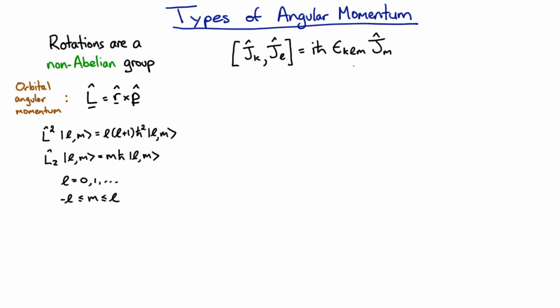We know a lot about the angular momentum operators simply because they're the generators of rotation. And we showed that the orbital angular momentum, L equals r cross p, is a perfectly valid angular momentum for a scalar wave function, a wave function with a single component defined over all space. And because the Hamiltonian for a particle in a central potential commutes with the orbital angular momentum, they share the